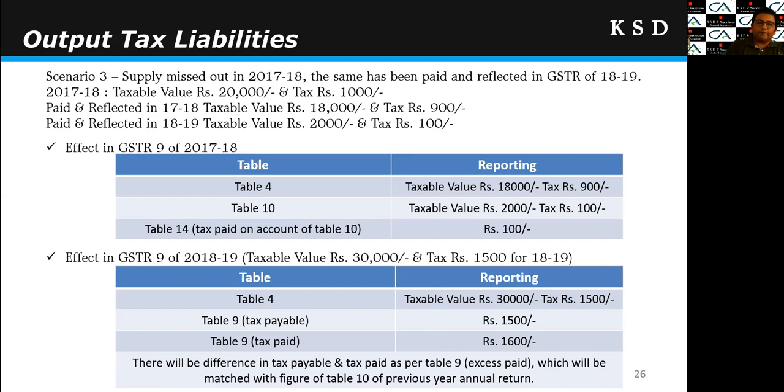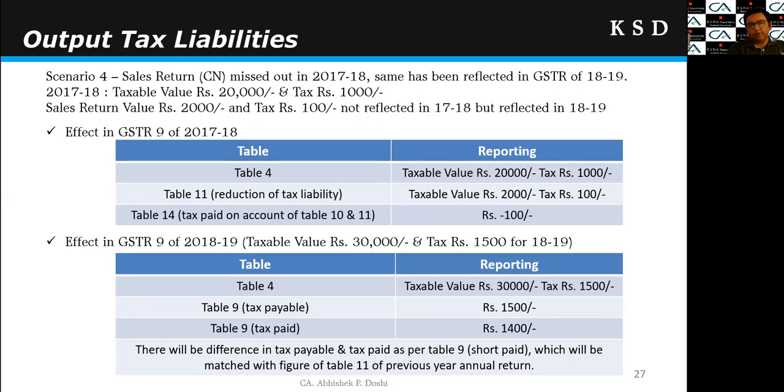That is 30,000 and 1500. Now table 9 tax payable is again 1500, but table 9 tax paid will be 1600 because we have paid 100 rupees of earlier in this current year. So again there will be a difference between tax payable and tax paid, which we should disclose in the notes or make some proper disclosure somewhere else, right?